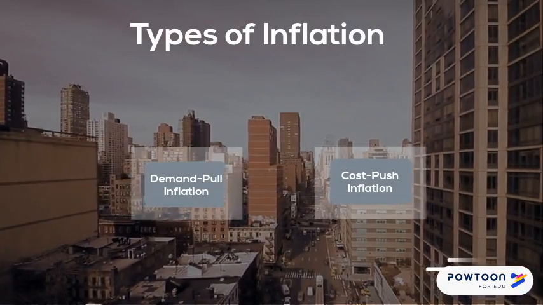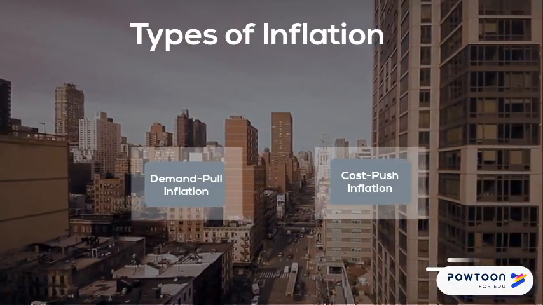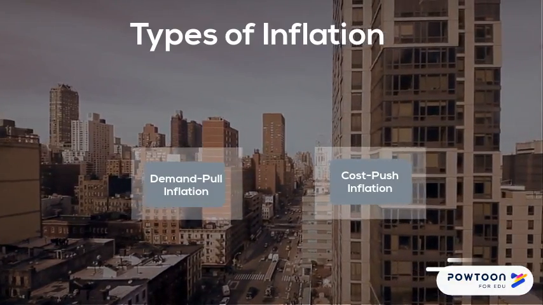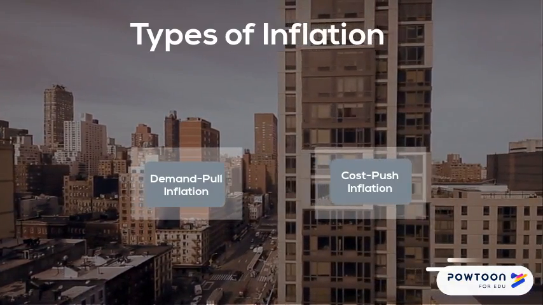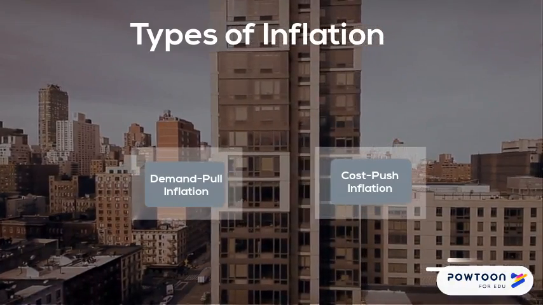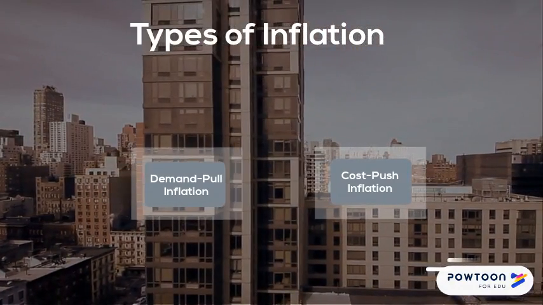Inflation stemming from decreases in aggregate supply is called cost-push inflation, suggesting that increases in the cost of production push up the price level. If the price level increases and the real GDP decreases, this is a combination called stagflation.